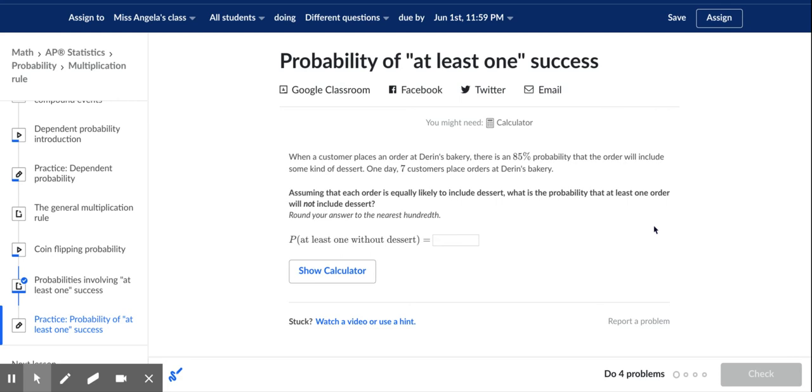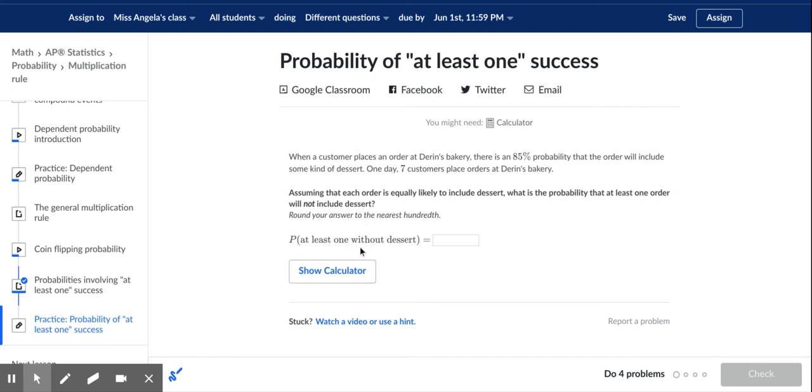So let's do an example. When a customer places an order at Darren's Bakery, there is an 85% probability that the order will include some kind of dessert. One day, 7 customers place orders at Darren's Bakery. Assuming that each order is equally likely to include dessert, what is the probability that at least one order will not include dessert?